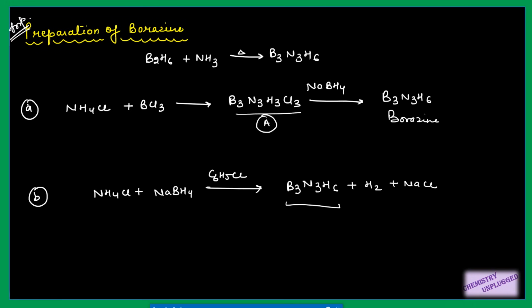Why am I telling you these reactions are very, very important? The first reaction has been asked in GATE 2014 and GATE 2007 in different forms. They can directly ask what you will get when you treat ammonium chloride with BCl3, and what you will get when it is treated with NaBH4. Or they can ask: first we treat ammonium chloride with BCl3, then NaBH4, what will be the final product? These two ways can be there.